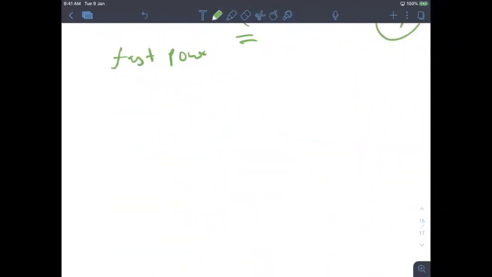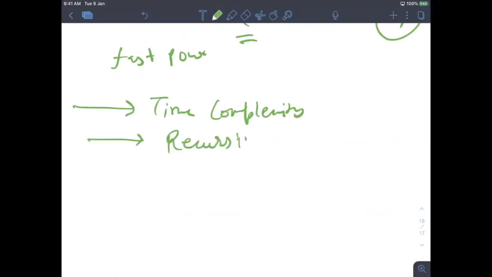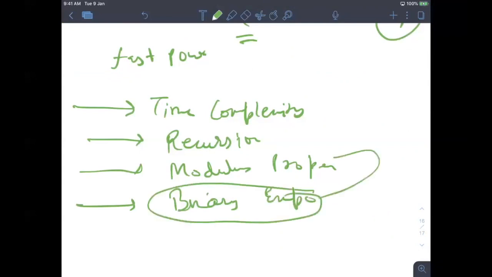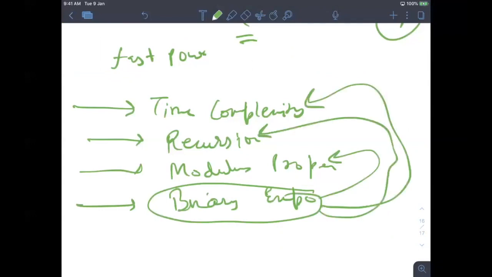So today we'll just revise. We started with time complexity. Another thing we learned was some recursion. Then we learned modulus properties. Then we learned binary exponentiation, and in this we used all of these. So that is the power of an algorithm.